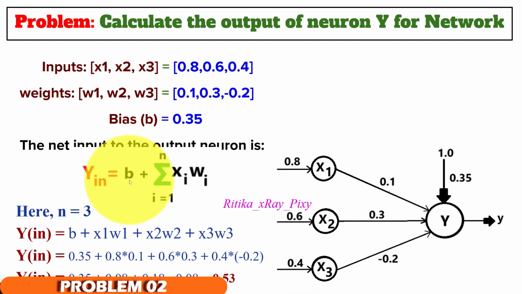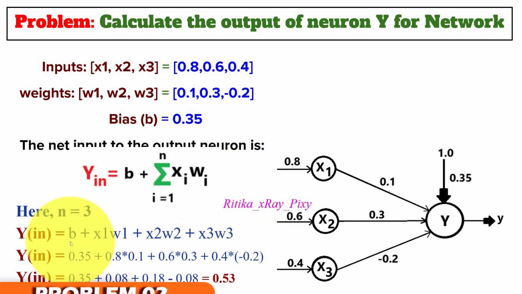0.35. So the net input to the output neuron is calculated using this. Here we will add the bias plus the same formula we used to calculate net input. The value for b is 0.35. So it is b plus x1 w1 plus x2 w2 plus x3 w3.